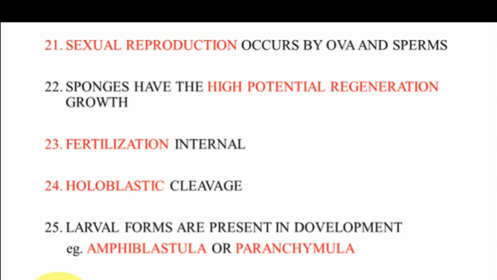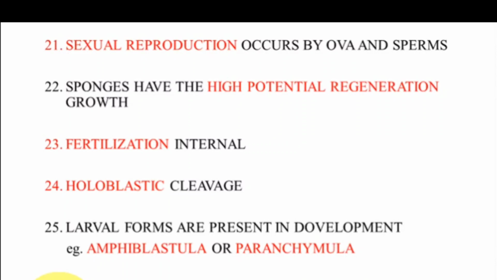Okay, sponges have high regeneration potential. That is an important point, because if they lose part of their body, they immediately regenerate it on their own.